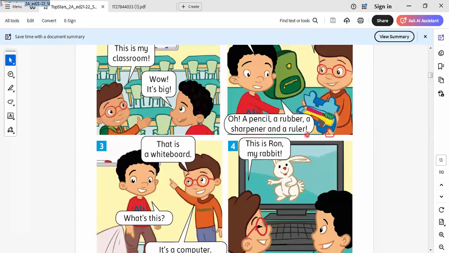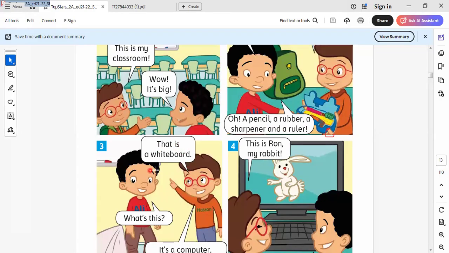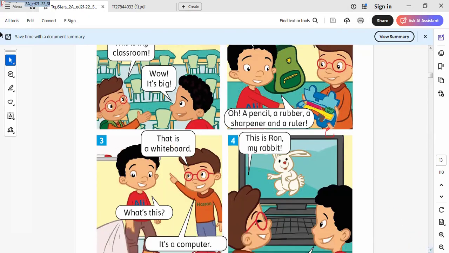A rubber, a sharpener, and a ruler. That is a whiteboard. So here we point to something that is far. We say that is. So here we use that. So what is this used for? As we told, this is used for singular near. This is used for singular near, and that is used for what?